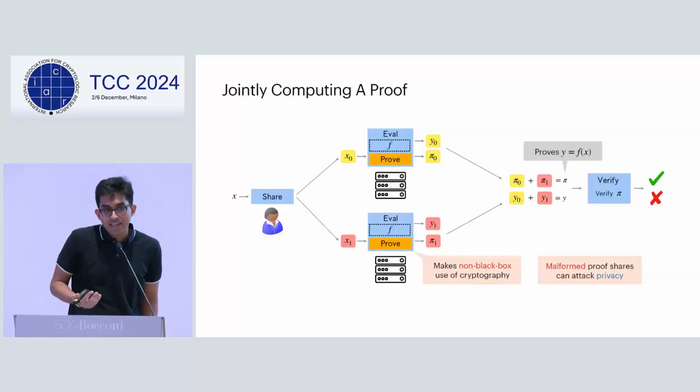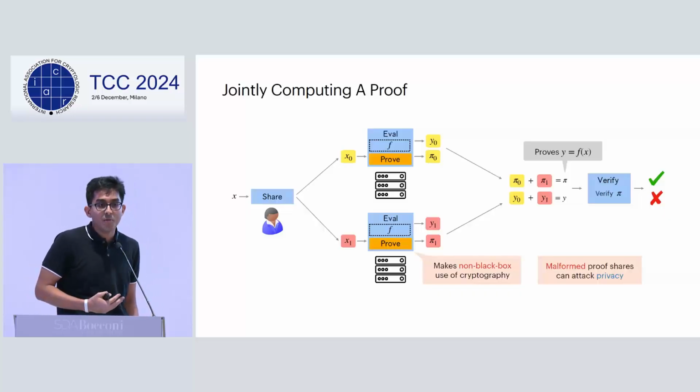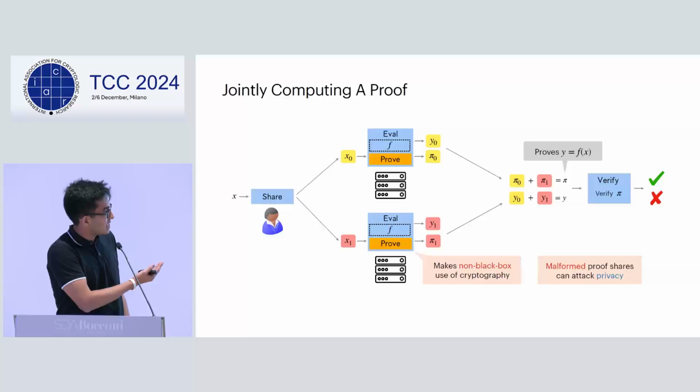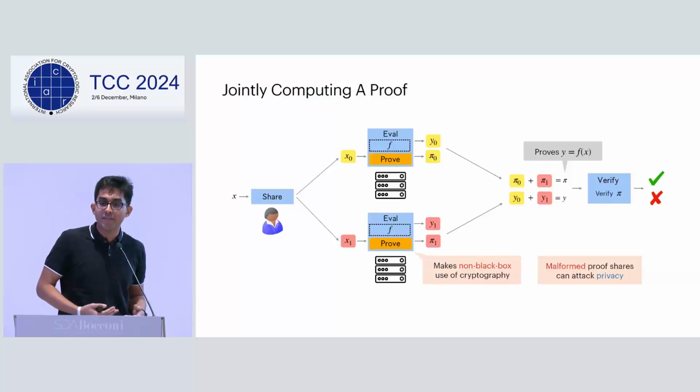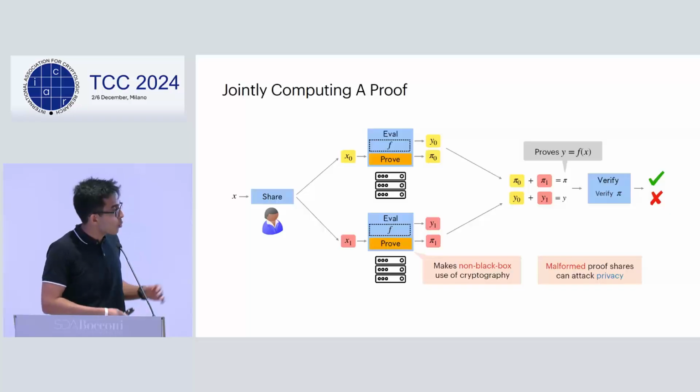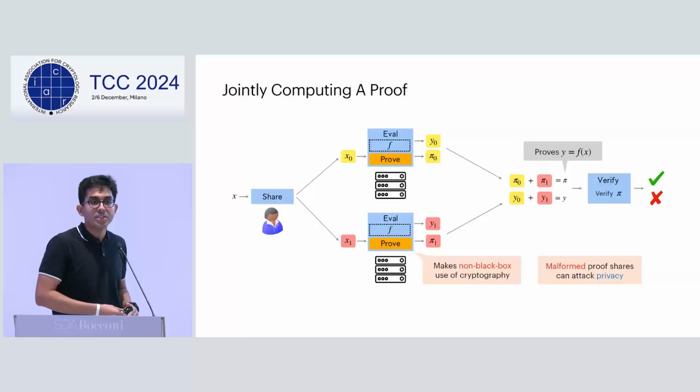But it seems like we've actually taken a step back, because we still seem to be making non-black box use of cryptography, because the proof is run within eval, right? A zk-SNARK prover would use cryptography, and we are running that within evaluation. And moreover, we seem to have lost privacy now, because what if the corrupt server can send malformed shares of the proof, which then leak something about the input? It's sort of like a selective abort attack.